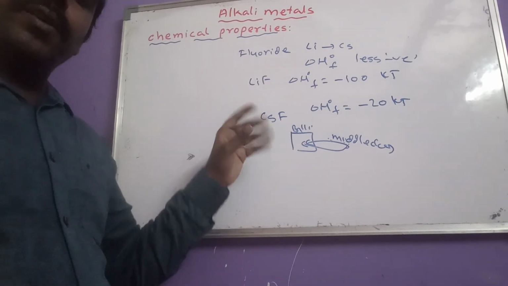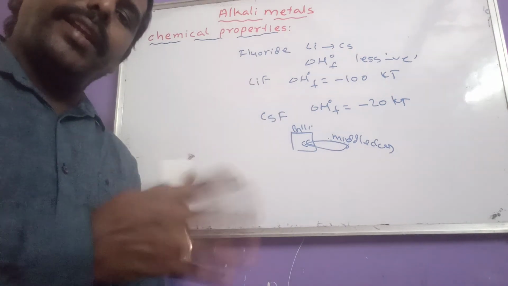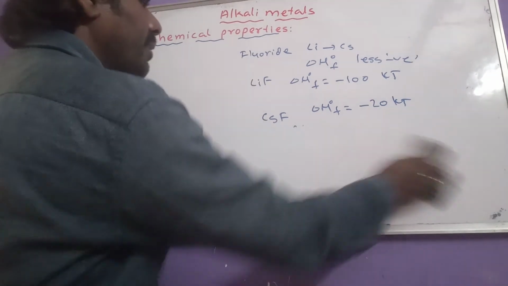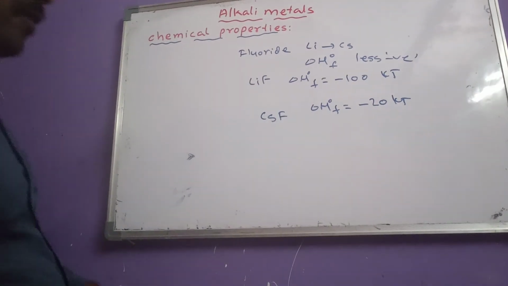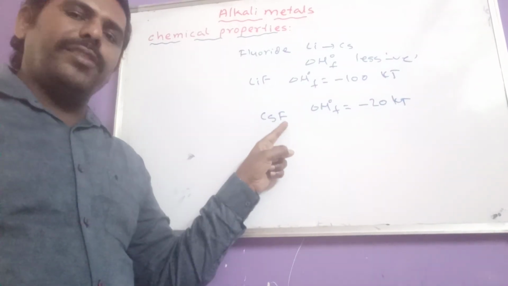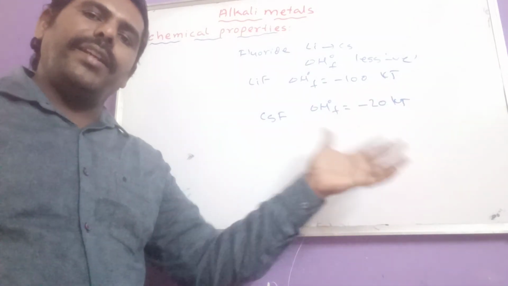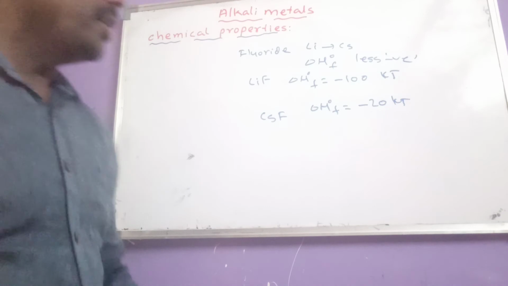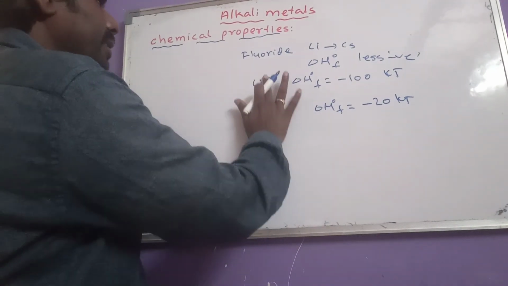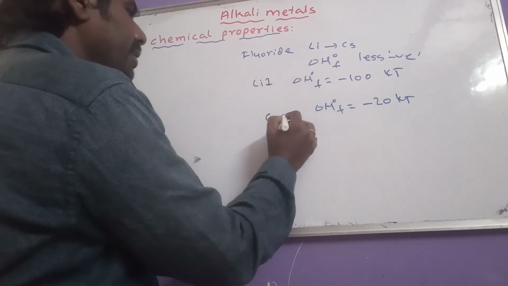This we have to remember for all the properties, not only of alkali metals, in any group we have to remember that thing. So here, as cesium fluoride is less stable as per our description, this is large, this is small, that's why the delta H value is also less negative. But in the remaining cases, consider lithium iodide and cesium iodide.